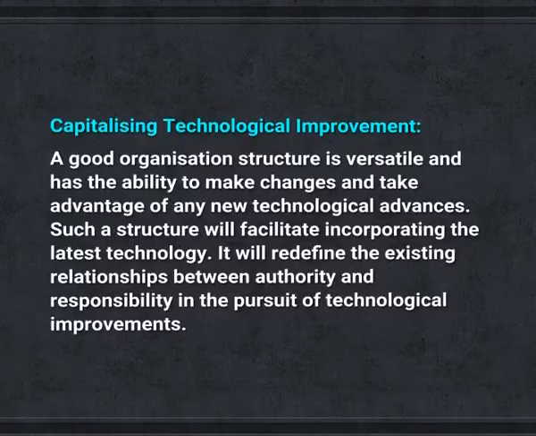Capitalizing technological improvement. A good organization structure is versatile and has the ability to make changes and take advantage of any new technological advances. Such a structure will facilitate incorporating the latest technology. It will redefine the existing relationships between authority and responsibility in the pursuit of technological improvement. A good organization structure is crucial for the better management of an organization.